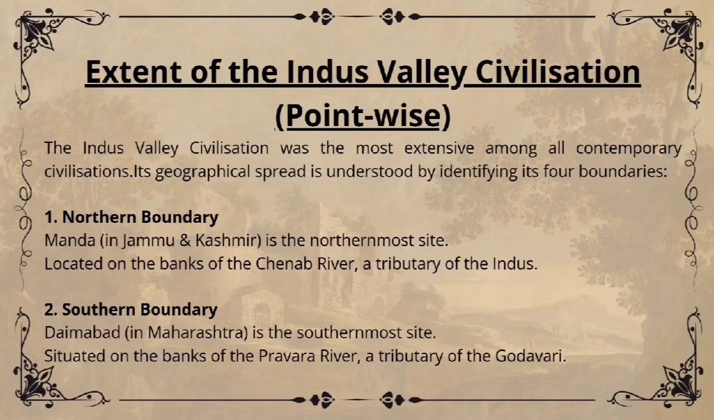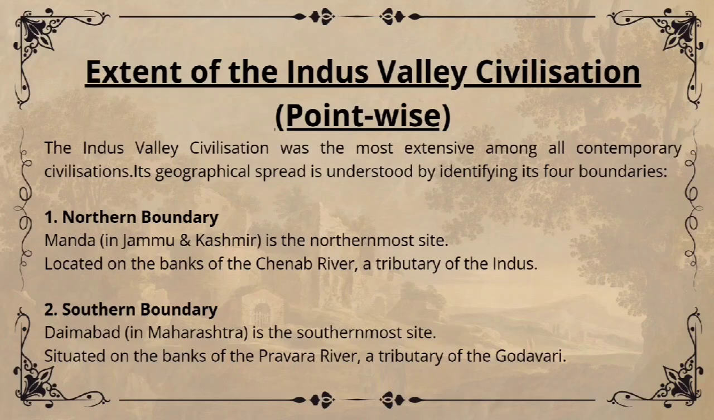The first one, northern boundary. The northmost site of Indus Valley civilization is Manda. Manda is located in Jammu and Kashmir. It is situated on the banks of Chenab River, which is a tributary of Indus River. This tells us the civilization extended far into the northern regions of India.